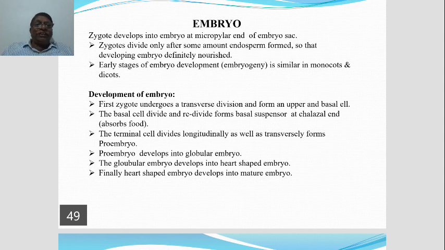If we trace this, we come across the following steps. First, the zygote undergoes a transverse division and forms two cells, the upper cell and the lower cell. Or you can say now, the upper cell and the basal cell.